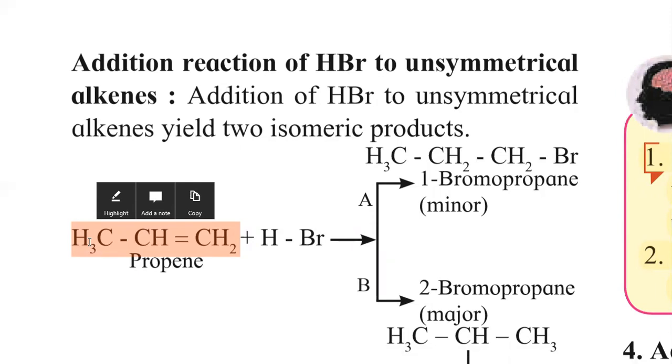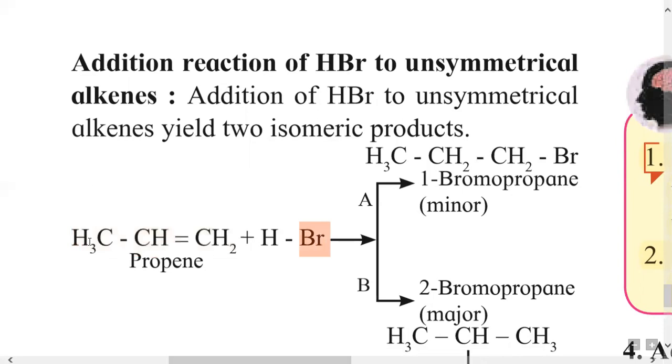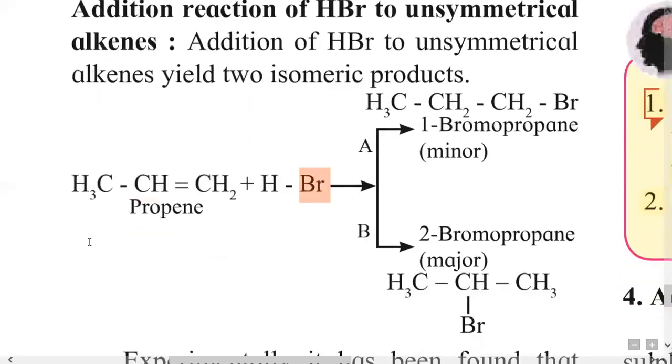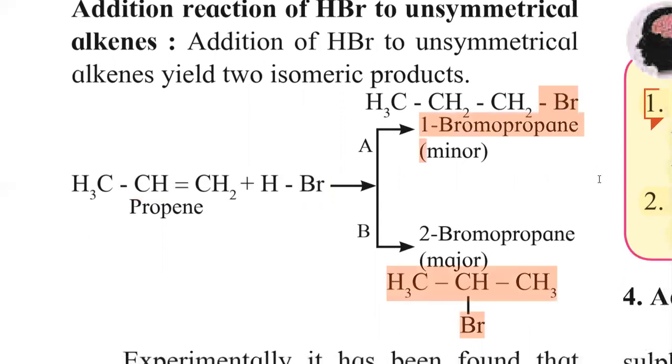Hence this alkene is called an unsymmetrical alkene. So when hydrogen bromide is added to an unsymmetrical alkene, the bromine takes the position on the right side carbon in the first product, and in the second product bromine gets bonded to the middle carbon.